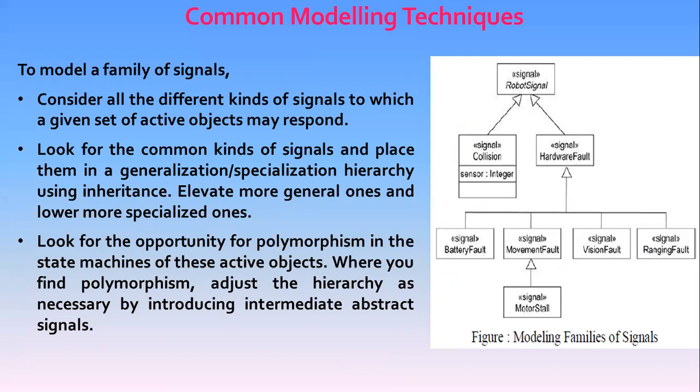So to model a family of signals, we consider all the different kinds of signals to which a given set of active objects may be responding.